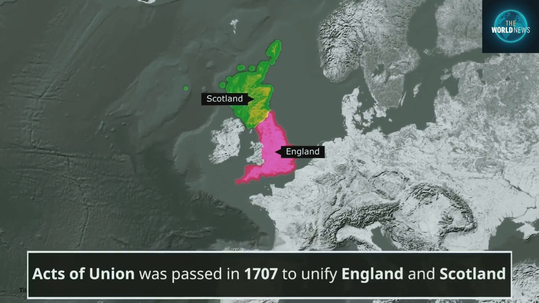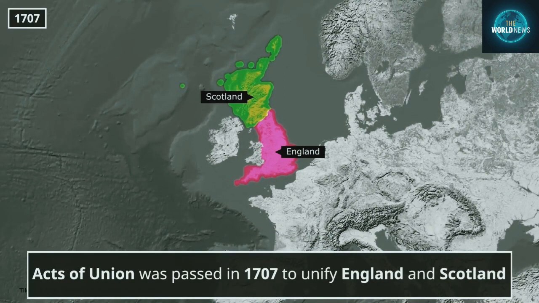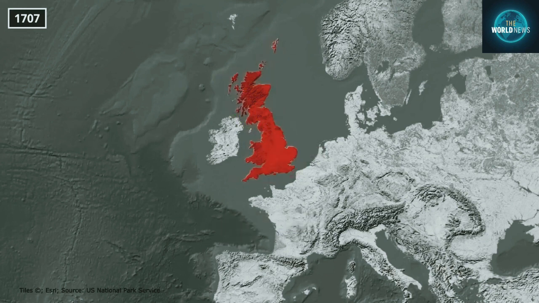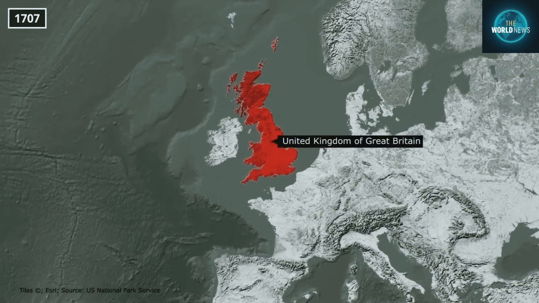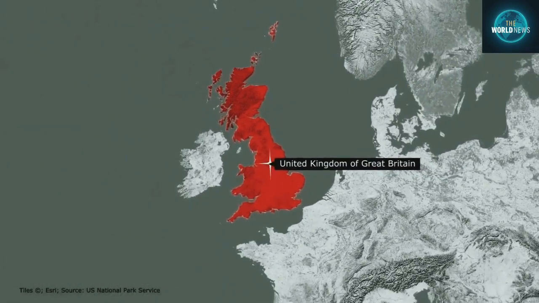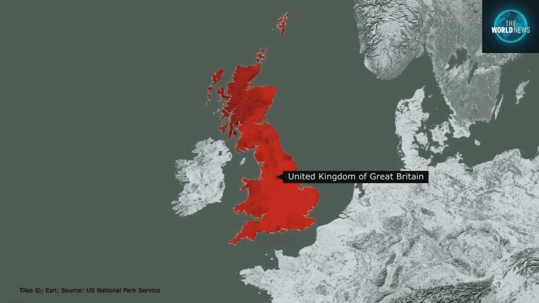The final union of the two countries happened in 1707, when the Parliaments of England and Scotland passed the Acts of Union. Under these two acts, the Kingdom of England and the Kingdom of Scotland, which were separate states till now, were united into a single kingdom. And from here the name of the United Kingdom of Great Britain came into being. Friends, till here we saw the story of the formation of the United Kingdom of Great Britain.